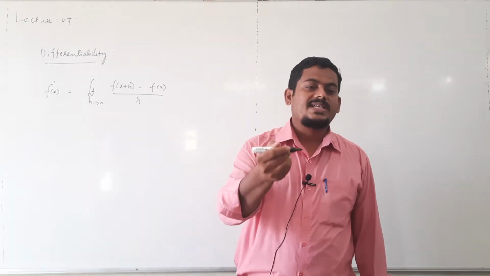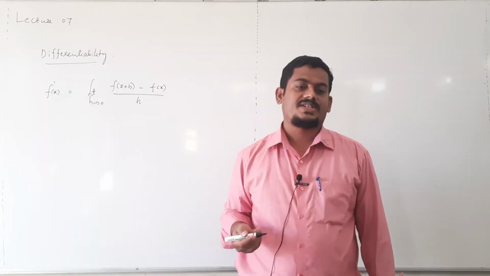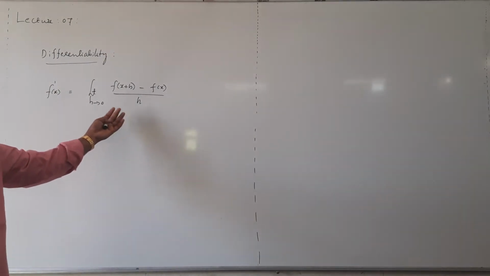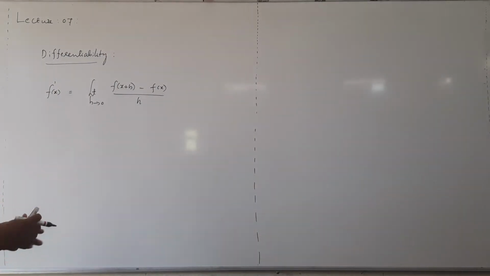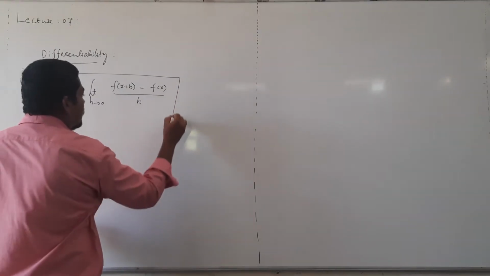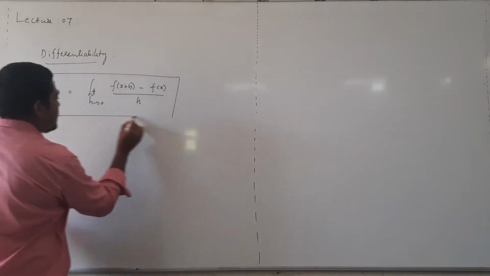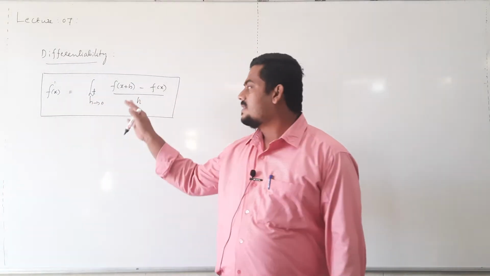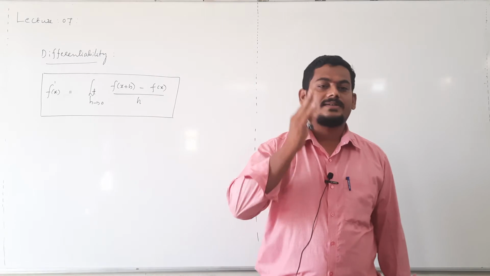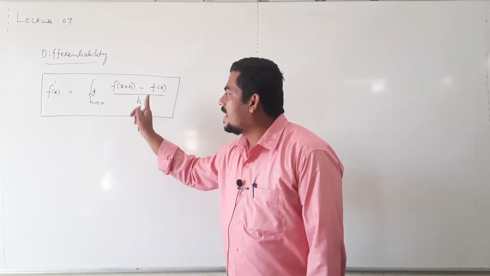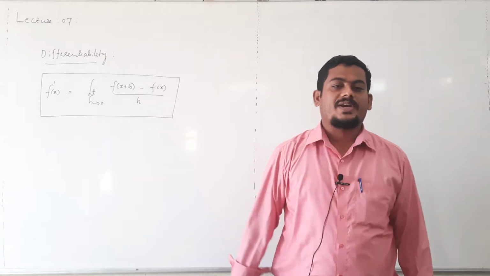These are notations for derivative of the function. Derivative is one of the limit. This definition already you learnt in first PUC, right?